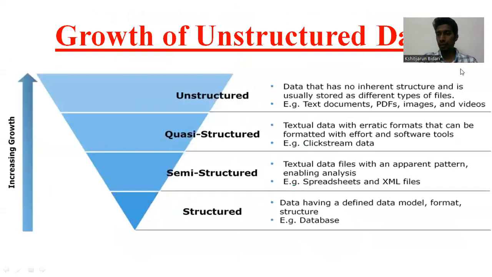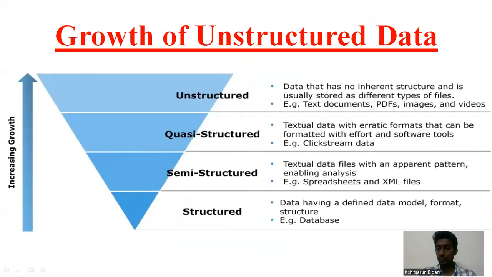Growth of unstructured data. This is a very crucial concept. You can see here, the structured data is very low. You can see at the bottom, friends, data having a defined data model, like a database, table, tabular form. That is very little. Semi-structured, quasi-structured, unstructured: unstructured data is very high. You can see this at this side. The growth is increasing. Text documents, PDFs, images, all these are increasing day by day. So to analyze that and understand, we need Python. Okay, friends, let us go to the next slide.